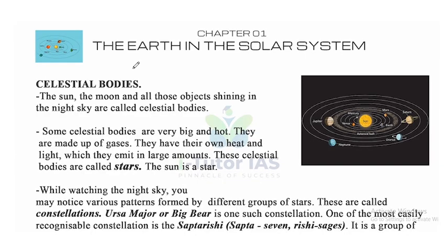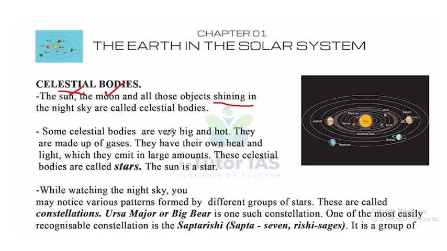Today, we are going to discuss 6th class Geography NCERT textbook, Chapter 1, The Earth in the Solar System. Let's start. First of all, we have to know what are celestial bodies or celestial objects. The sun, the moon, and all those objects shining in the night sky are called celestial bodies or celestial objects. Shining is an important word.